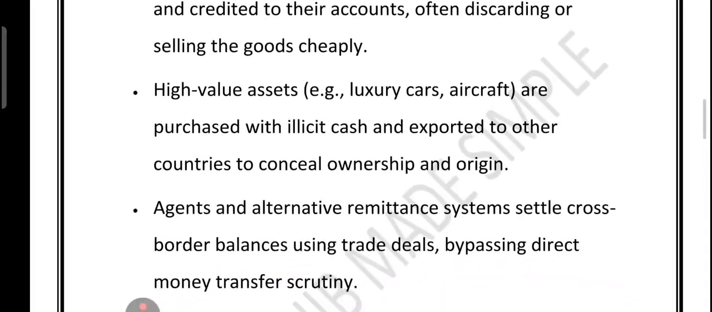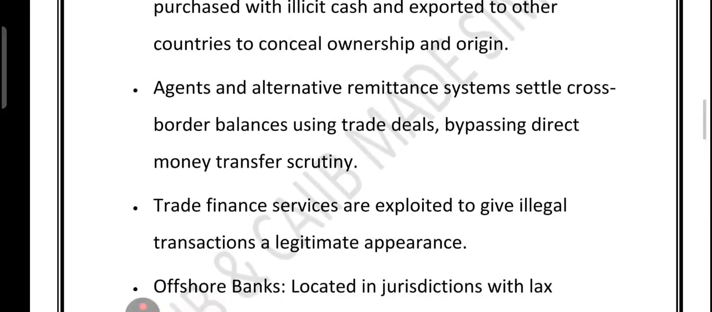Now we have something called buying high value asset. Think luxury car, private jet, expensive art. Criminal buy these using illicit cash and then export them to another country. Once they are abroad, it is harder to trace who really owned them or where the money came from. Then we have the agent and alternative remittance system. Instead of sending money directly, criminals settle account across country through trade deal or goods exchange. This way there is no obvious money transfer for authorities to flag.